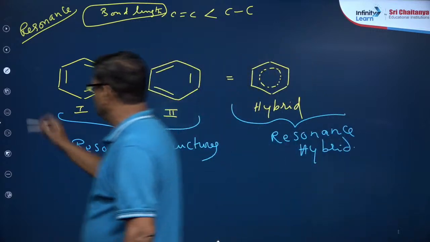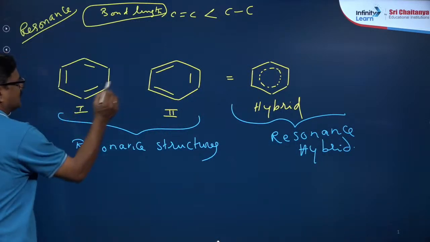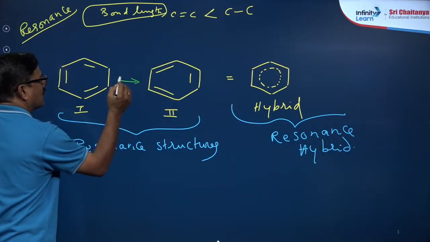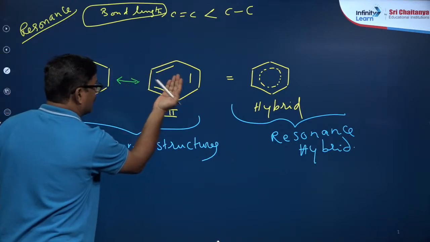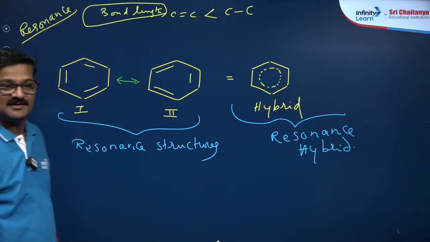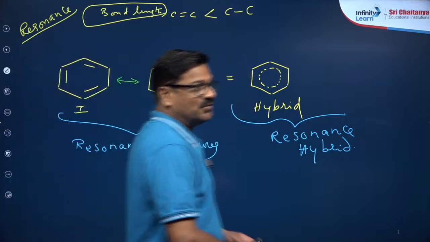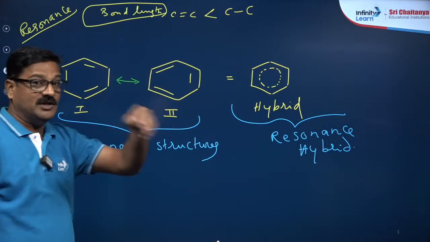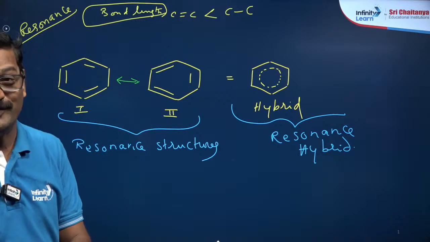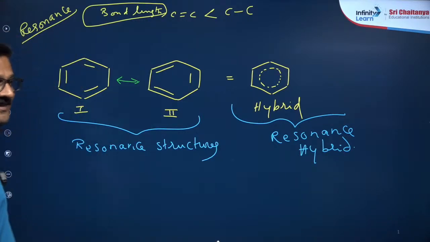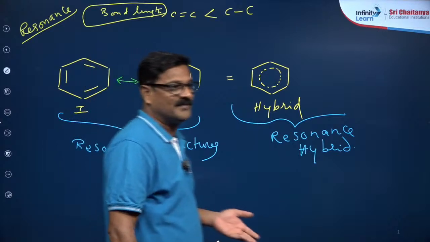I just want to say, these structures are shown like this. This can be represented like this. This can also be represented like this. But you may think that these two are in equilibrium. That is wrong. They are not in equilibrium. Understood?